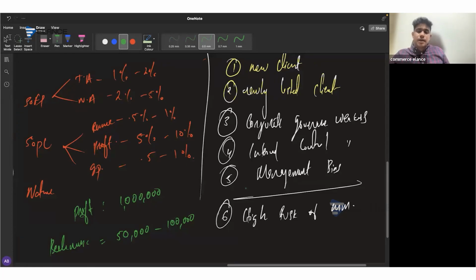If there is managerial bias, we'll reduce it down to 70,000. If there is any internal control weakness, we'll reduce it back to 65,000. Or we will set an average limit of 70,000 itself. So this is how we will be choosing the benchmark. Only in the case of a new client or newly listed client, you are not required to consider anything else. Instead, you can directly go with the lower limit itself.